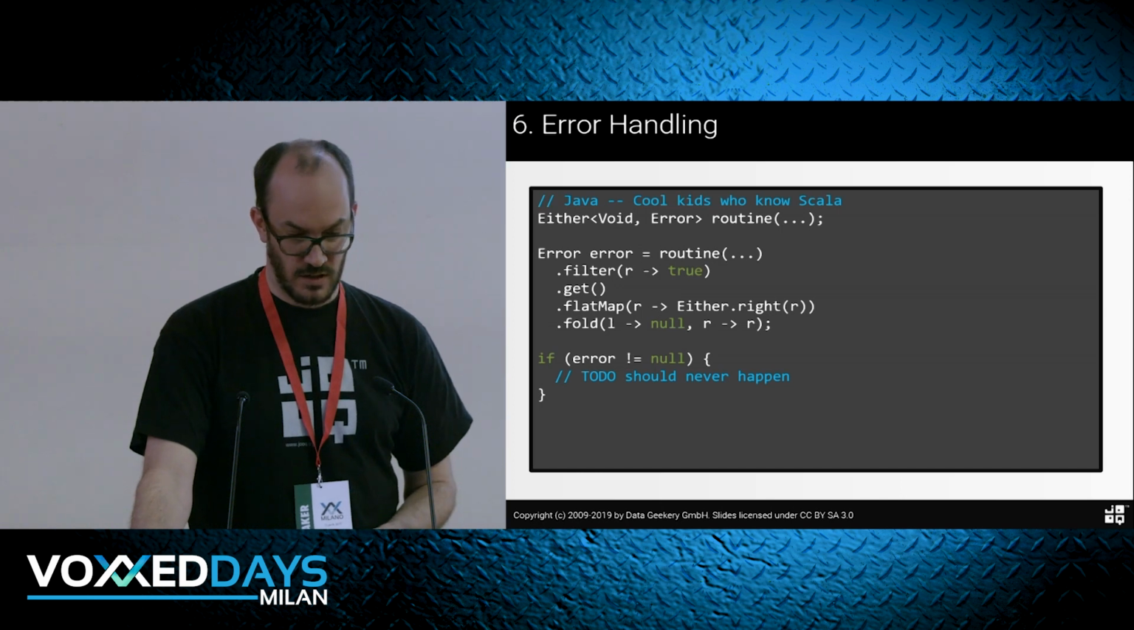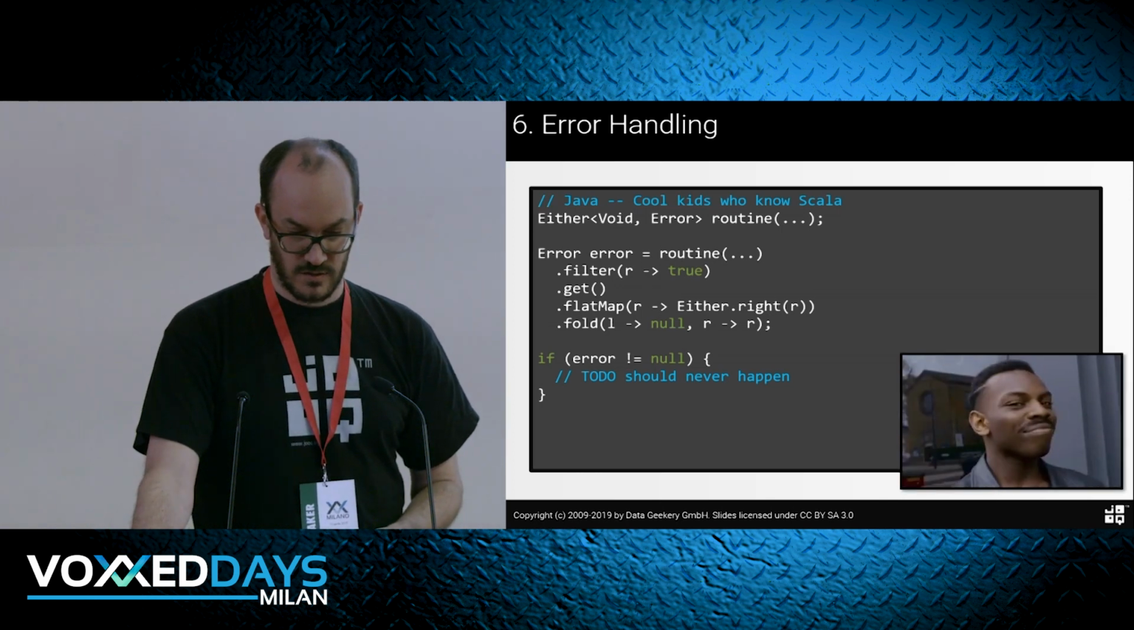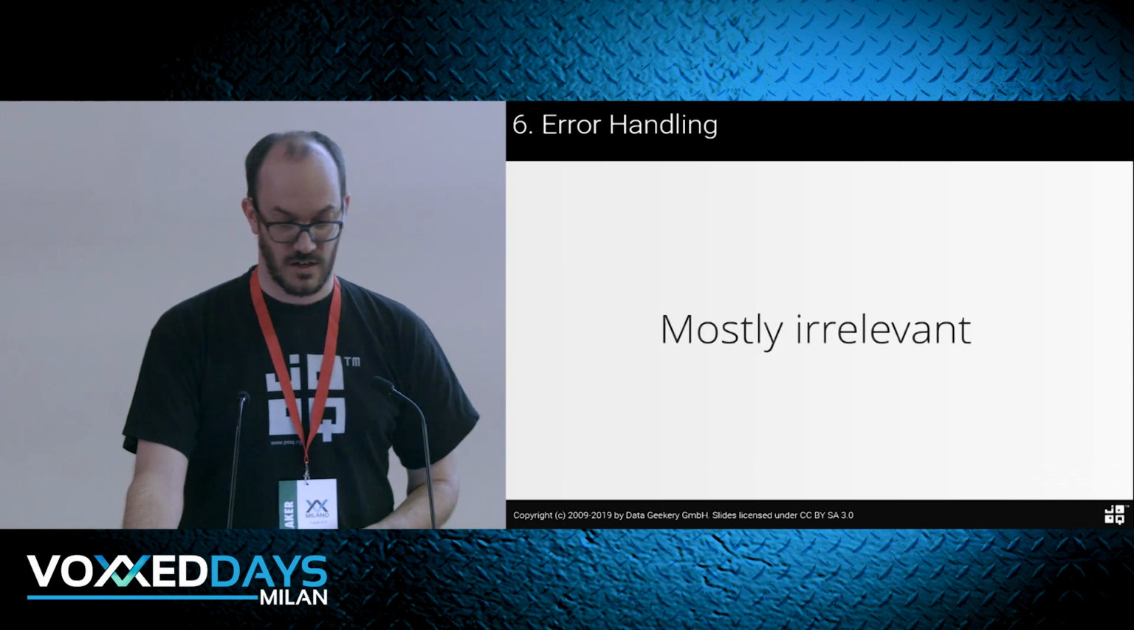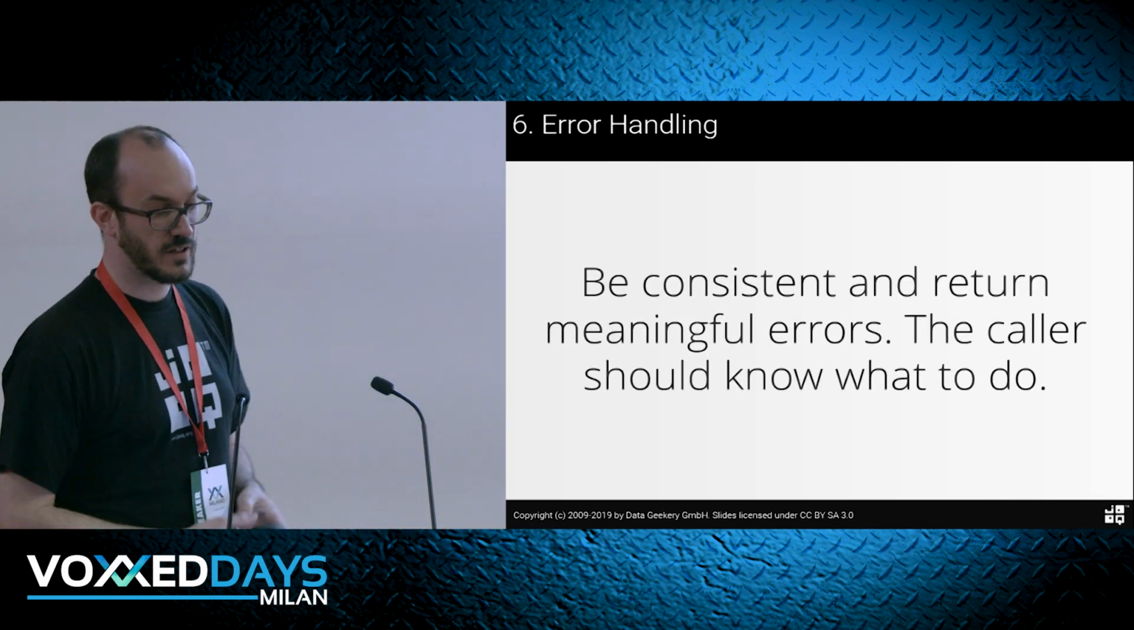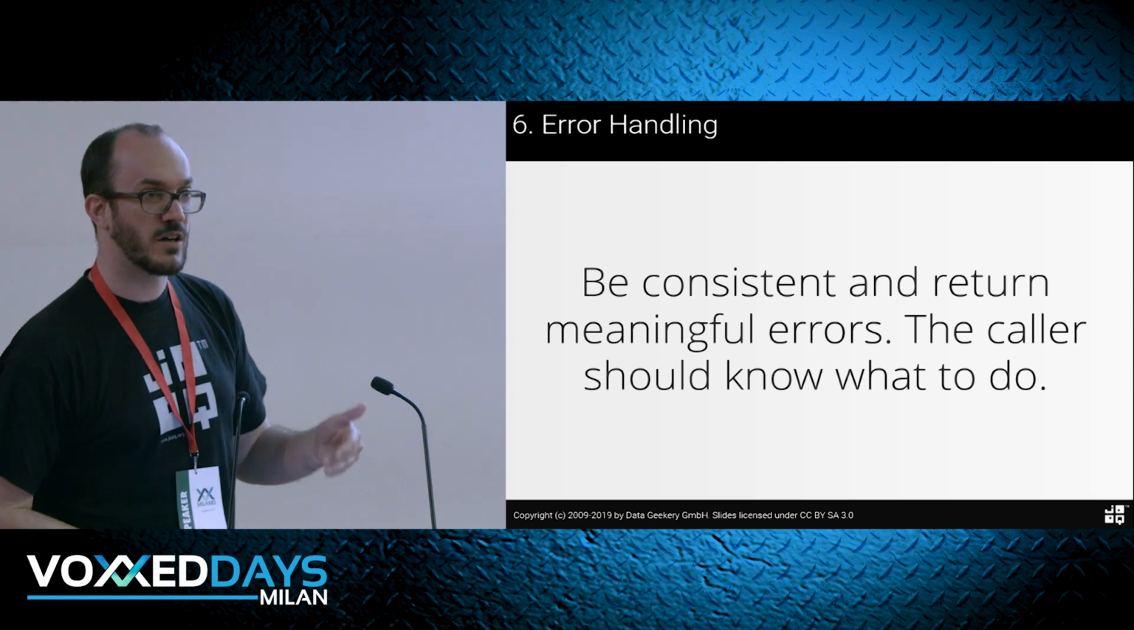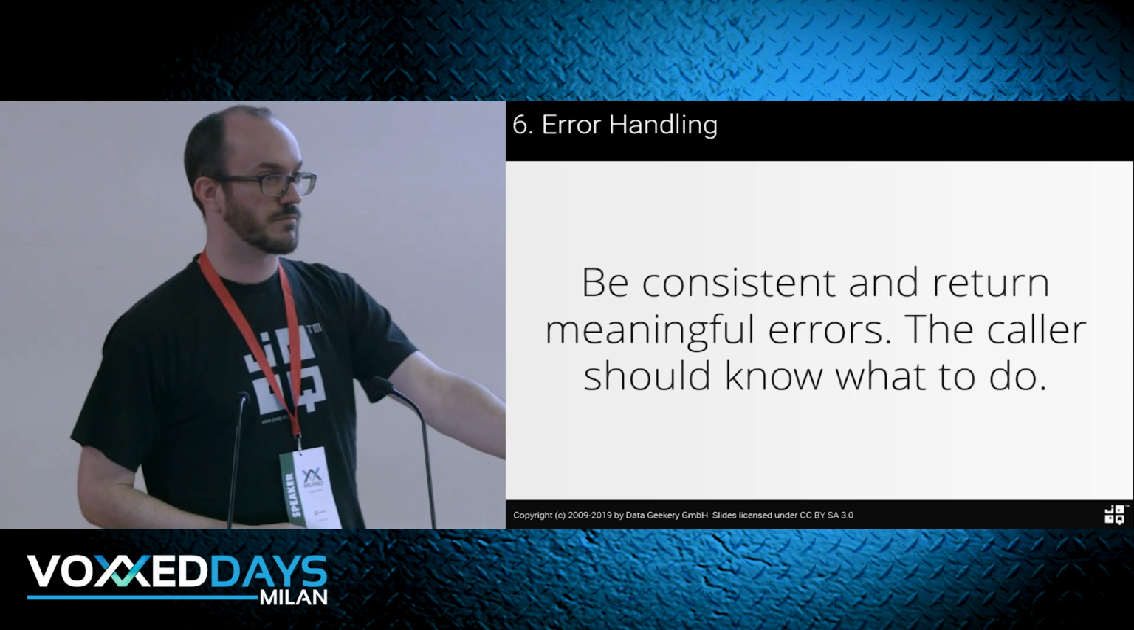We can flat map our errors, and we feel smart about ourselves. This is mostly irrelevant. All of this stuff is irrelevant. You should just be consistent and return meaningful errors. The most important thing is that the caller knows their mistake and they know what to do about it.